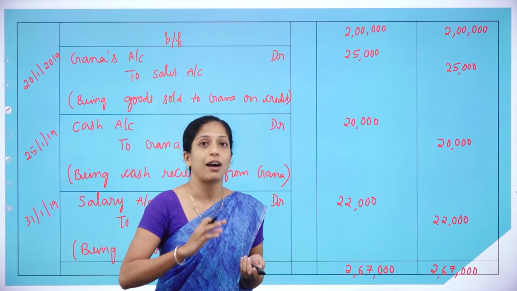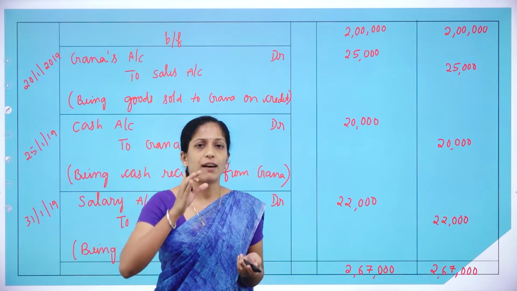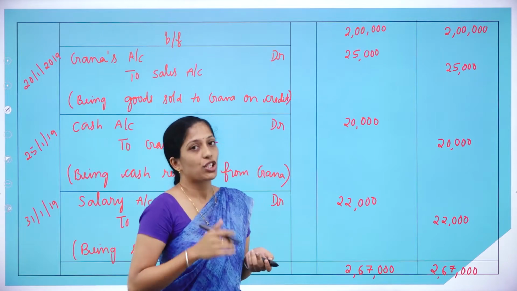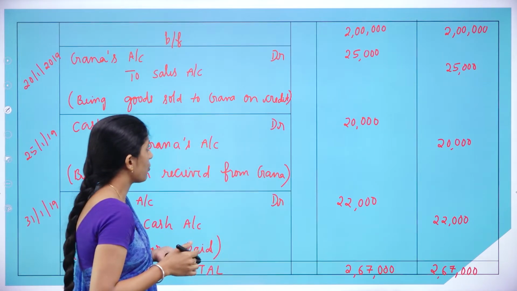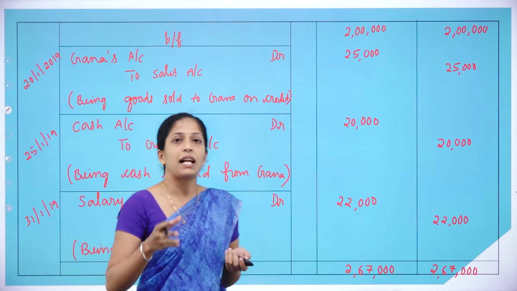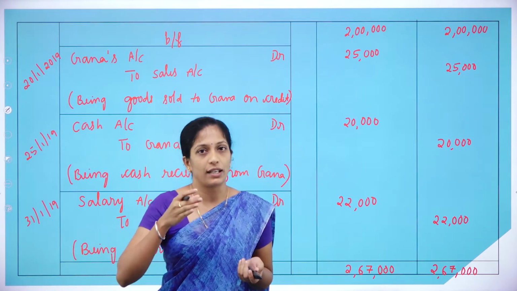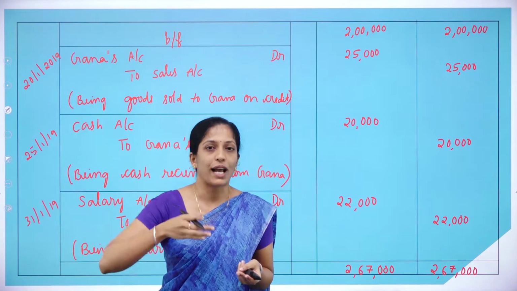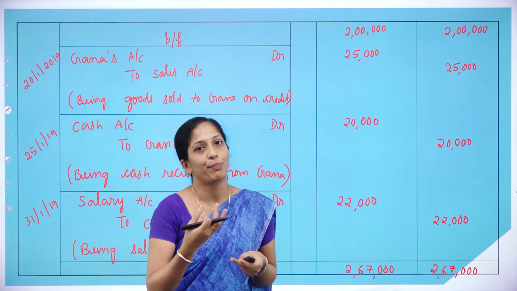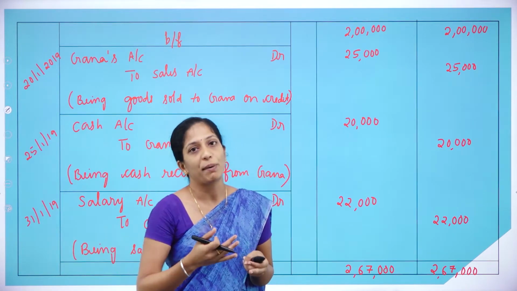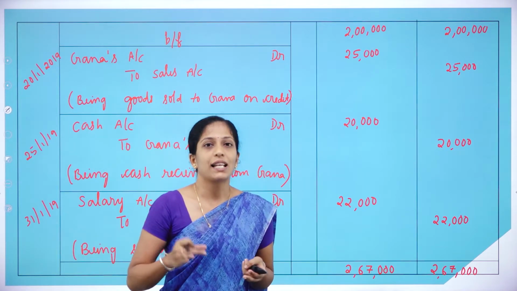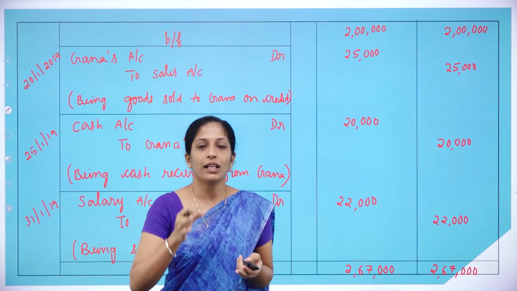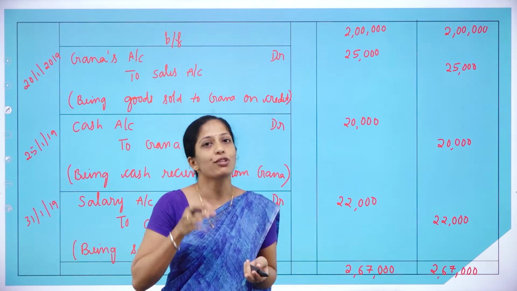Now you have to prepare ledger account. We have to post those journal entries to different accounts and we shall prepare different ledger accounts. So it doesn't mean that you have to prepare those ledger accounts in an order. So any account can come anywhere. So you can prepare cash account first, or you can prepare capital account first, or you can prepare purchases account first. So any account can be prepared. It doesn't mean that it should be in order. Only thing is that you have to prepare accounts properly.